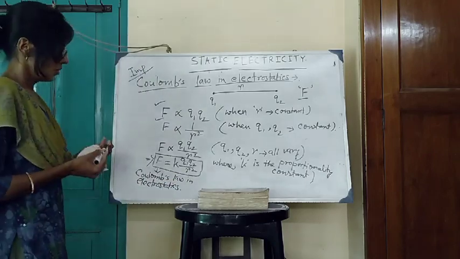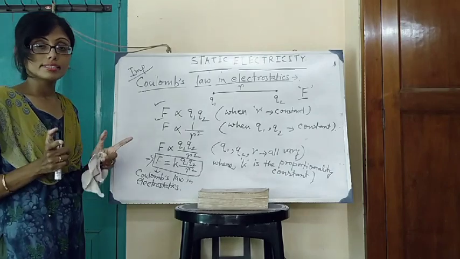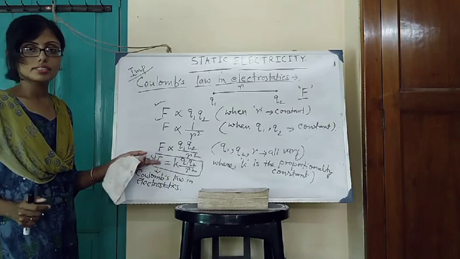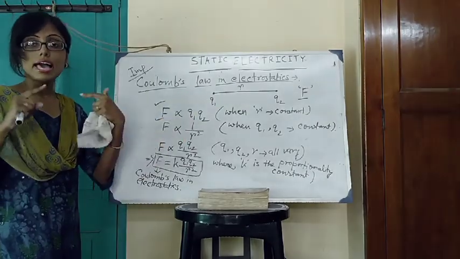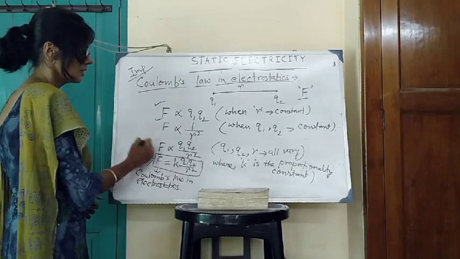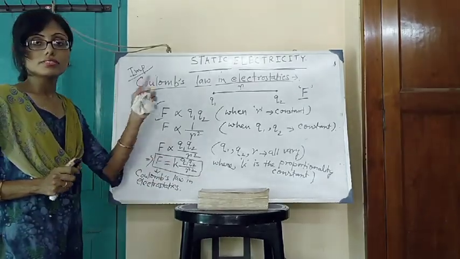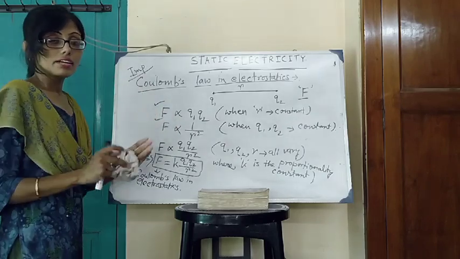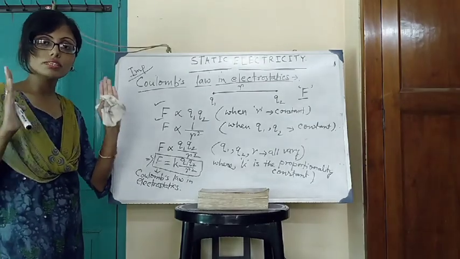Okay, the form is almost same as Newton's law of gravitation, but there is a difference. What is the difference? Number one, force. Here the force may be attractive or repulsive depending on the polarities of Q1 and Q2. Another difference is the proportionality constant. In case of Newton's law of gravitation, big G was the proportionality constant and it is called universal gravitational constant, means the value is constant all over the universe.